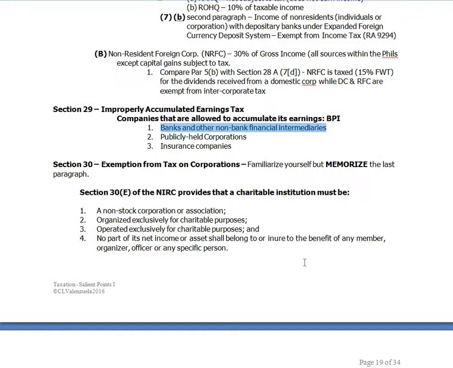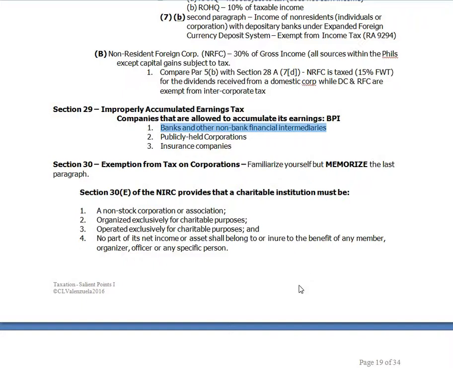They are mandated by the Banco Central to maintain so much fund, and if you declare dividends, especially cash dividends, then your cash position would obviously be affected, and banks cannot afford to have a fund which is less than what the law mandates.